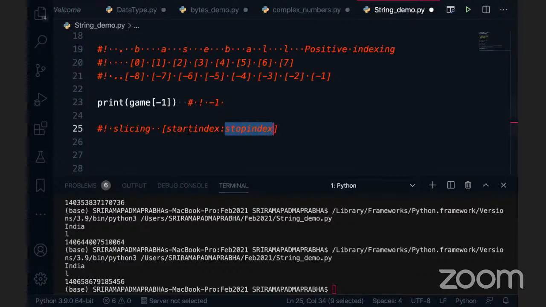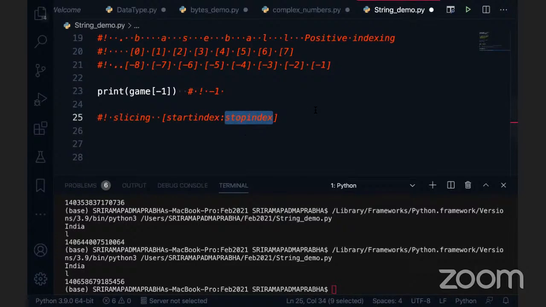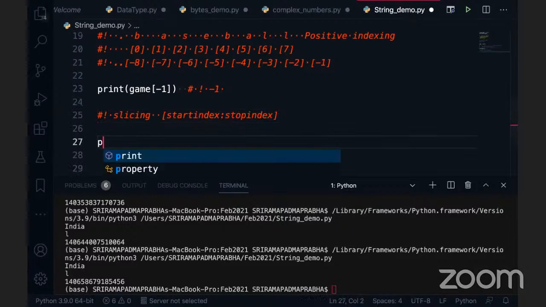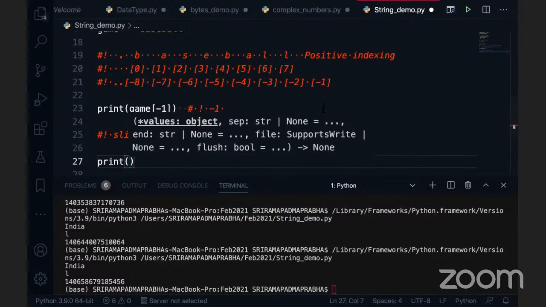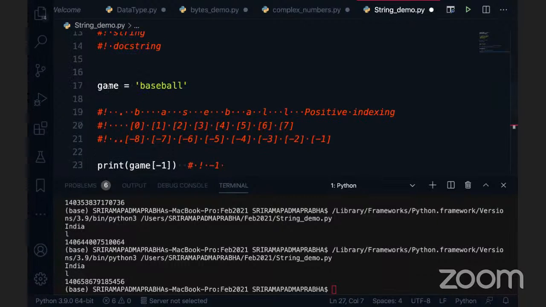What if I have not specified these two? No problem. It will be considered as the whole string. Now what I'm going to do, guys, I'm going to take the print statement, and I want to print a ball in the output. So baseball, the variable name is game.